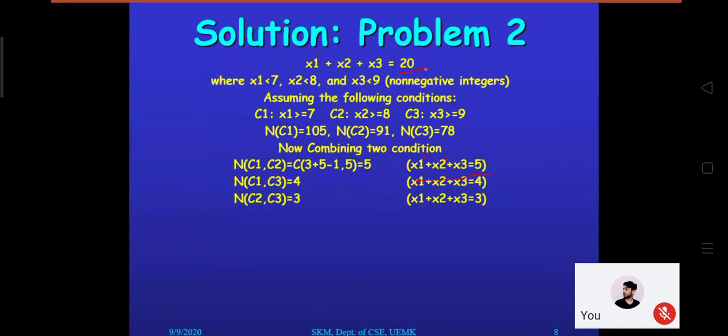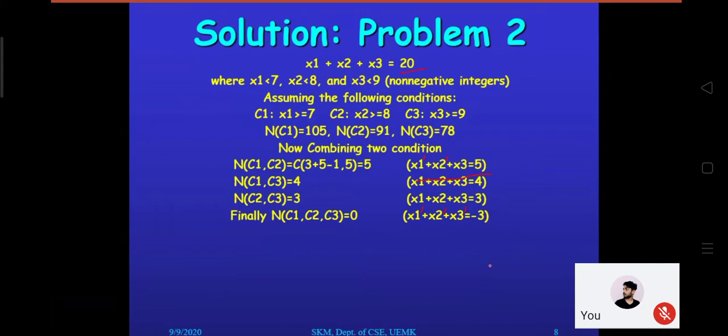So if it becomes invalid, that is why we can observe that finally n of C1, C2, C3 is becoming 0, because my expression has become right now x1. Actually that time it should be x1 dash plus x2 dash plus x3 dash, because we have excluded the conditions from 3, x1 plus x2 plus x3 equals minus 3. So whenever it is coming minus, it indicates that calculation is not possible. So that's why the count is becoming 0.